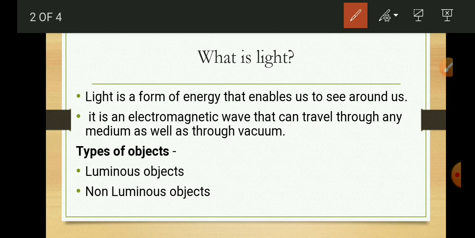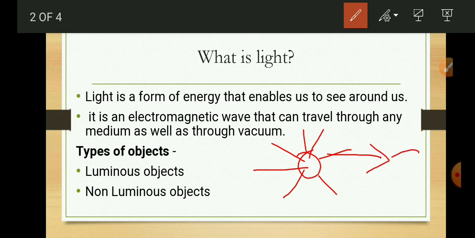If any substance glows on passing current or after heating, then that substance also falls in the category of luminous objects. For example, this is the sun. The light from the sun enters our eyes and we are able to see the sun or a tube light or any luminous object. We can see it when the light from that object enters our eyes.